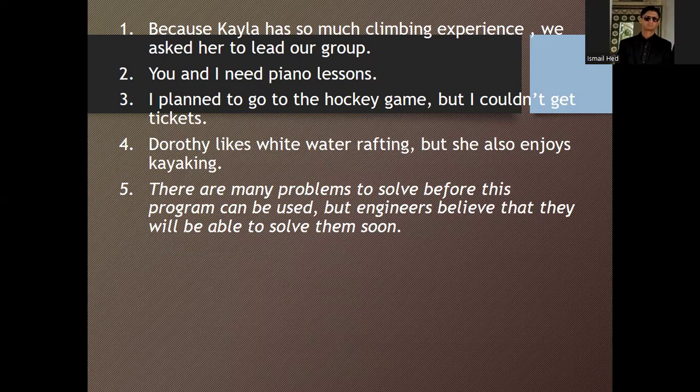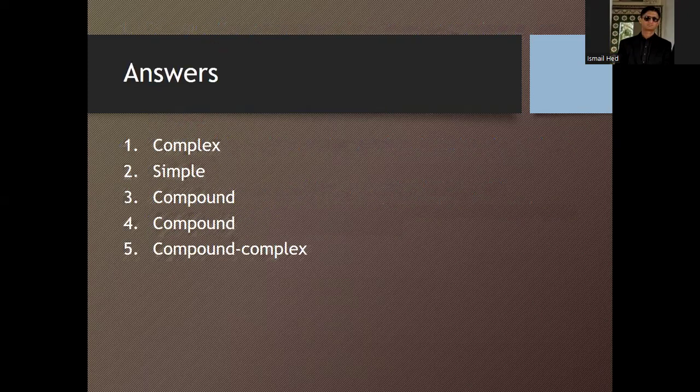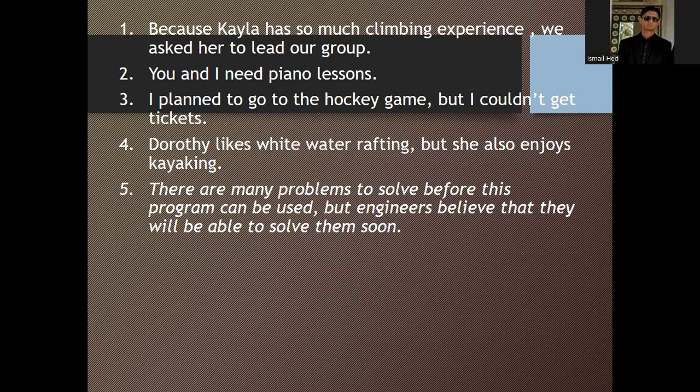So likewise, the last sentence: there are many problems to solve before the program can be issued, but engineers believe that they will be able to solve them soon. Here it would be complex because it has multiple clauses in it.